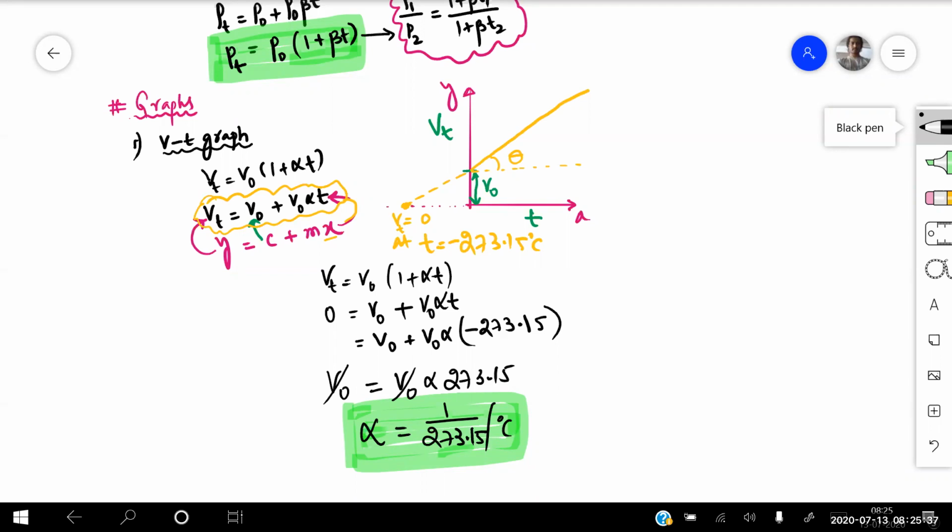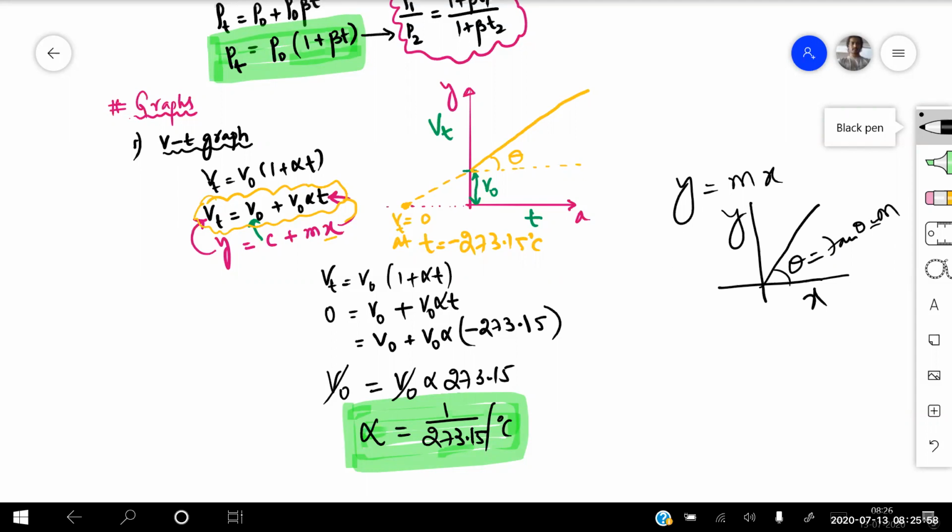Any of our BTC students, you remember, beta, for a straight line, whenever you draw a graph, say I'm drawing roughly here, if y equals m into x, m is known as the slope, beta, and that graph will always pass through the origin like this. This is the y-axis, this is the x-axis, and this angle theta, tan theta, will be equal to the slope m. If I use the equation y equals mx plus c, c is your constant, beta, so we always get a graph like this.